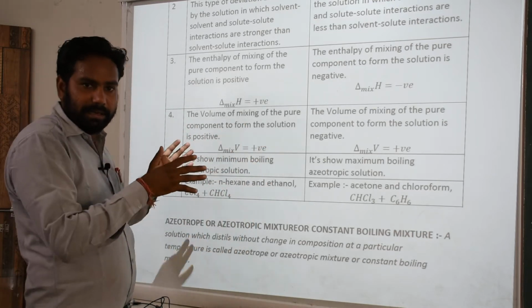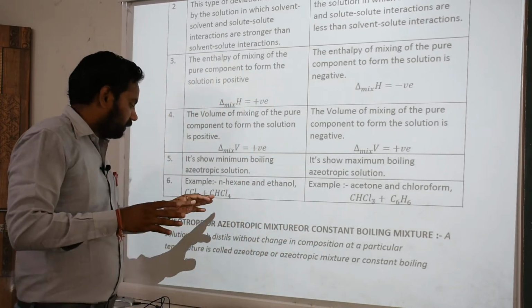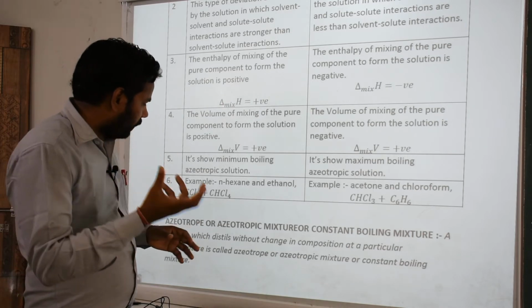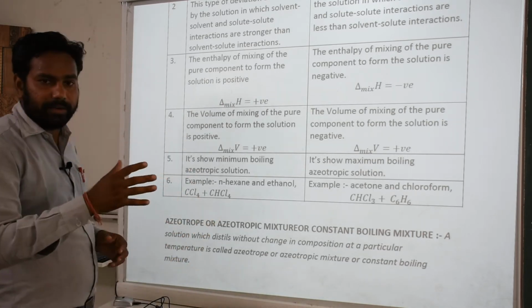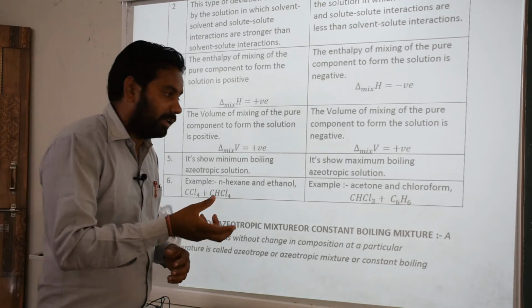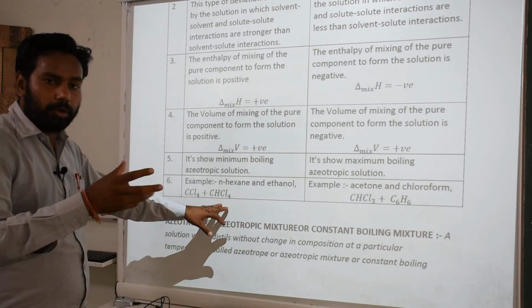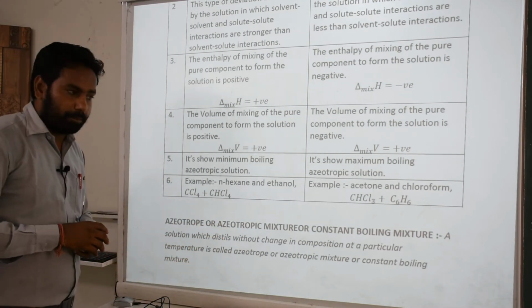We discussed this in 11th class in distillation. Both components have different boiling points, so they boil at different temperatures, but at a particular temperature and particular percentage, some mixtures of solvents show azeotropic properties.